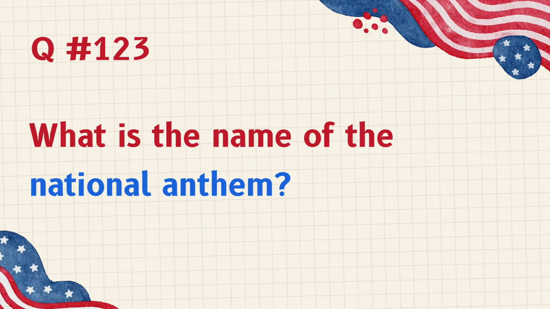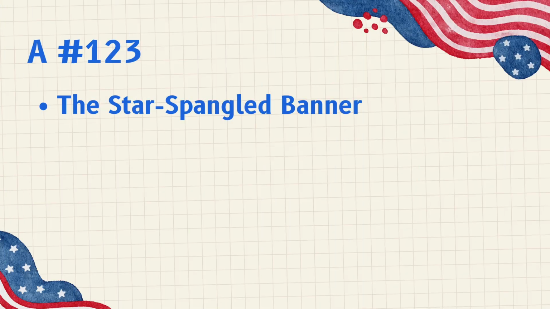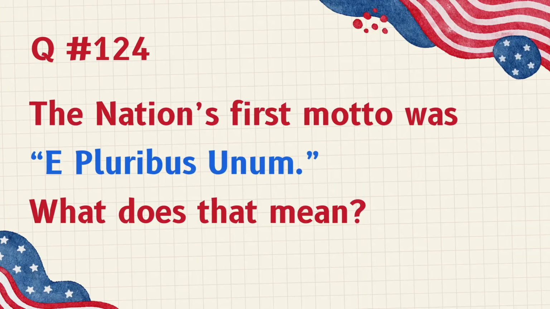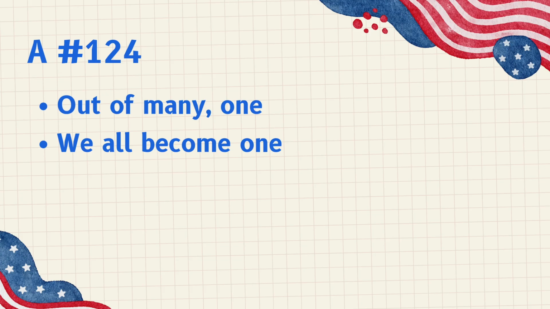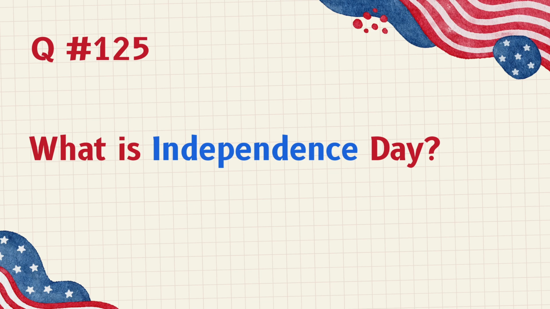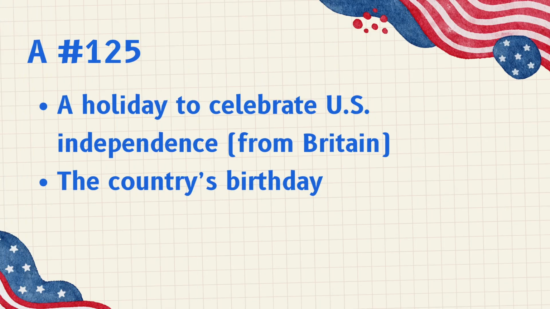What is the name of the national anthem? The Star-Spangled Banner. The nation's first motto was E pluribus unum. What does that mean? Out of many, one. We all become one. What is Independence Day? A holiday to celebrate U.S. independence from Britain, the country's birthday.